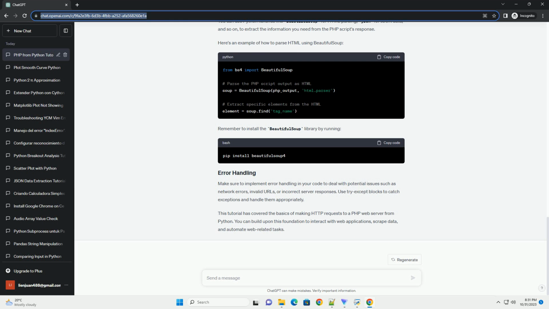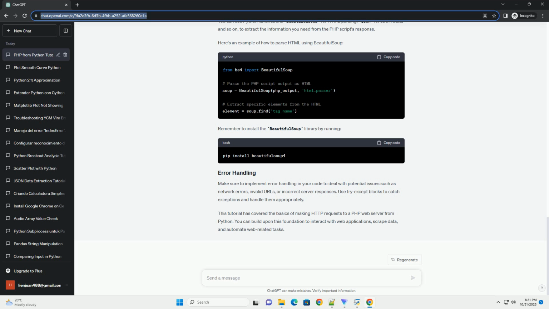When you send a request to a PHP script, it will return a response. You can parse and process this response as needed. The response is usually in the form of HTML, JSON, or other data formats, depending on the PHP script. You can use Python libraries like Beautiful Soup for HTML parsing, JSON for JSON data, and so on, to extract the information you need from the PHP script's response. Here's an example of how to parse HTML using Beautiful Soup. Remember to install the Beautiful Soup library by running.